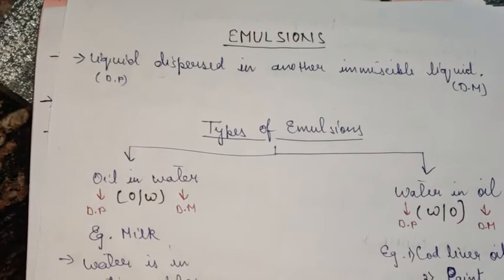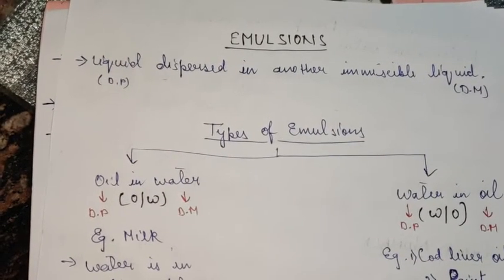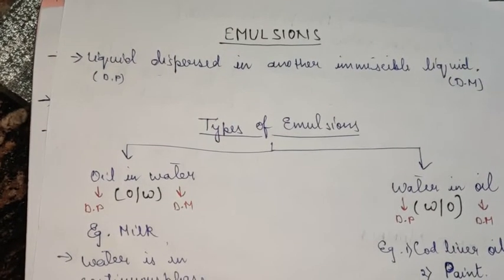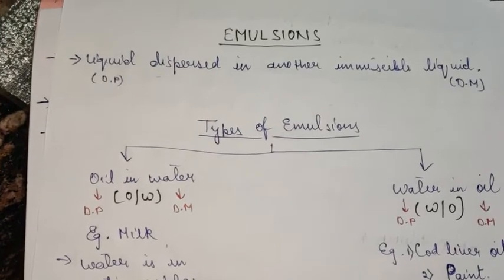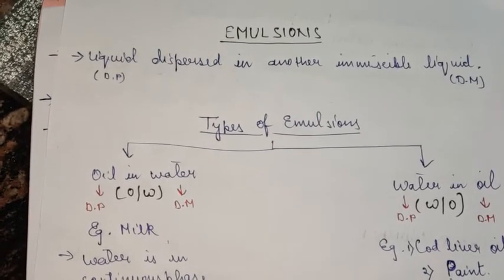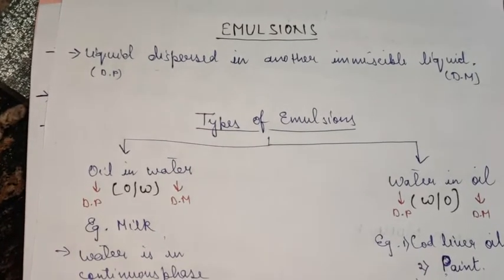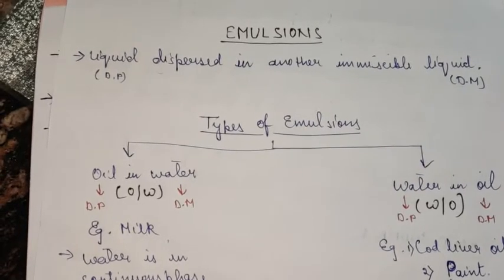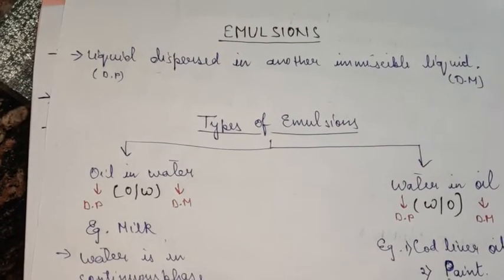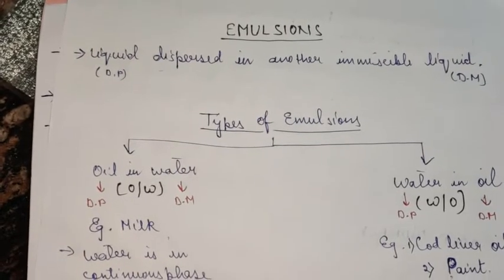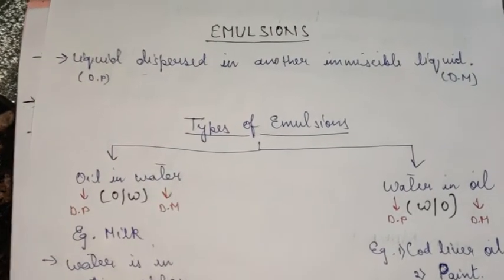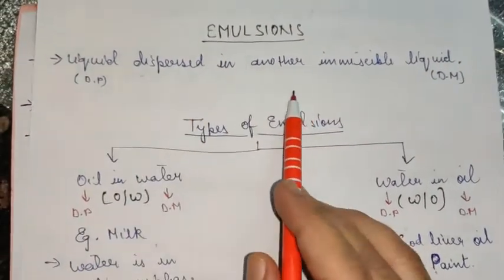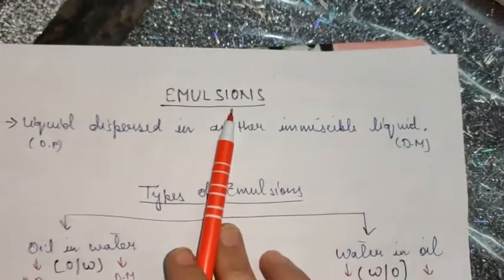Good morning, class 12. The topic for today's session is emulsions. And children, if you remember, this term we have already done the classification of colloidal solutions, where we did the term sol and solid sol, aerosol. If you remember, in the same table, you came across this term emulsion, which means when both the dispersed phase and the dispersion medium are in liquid state. As you can see here, a liquid dispersed in another immiscible liquid is termed as emulsion.